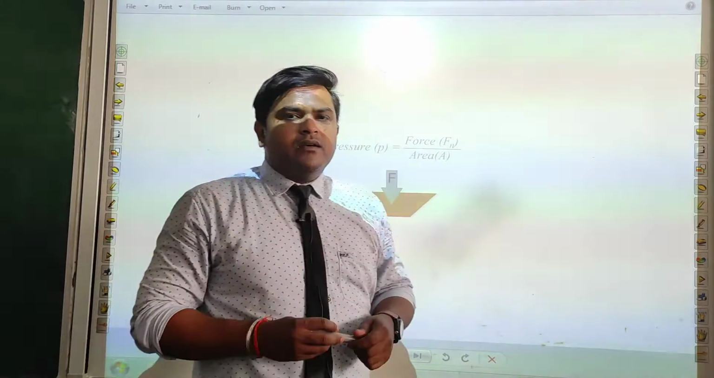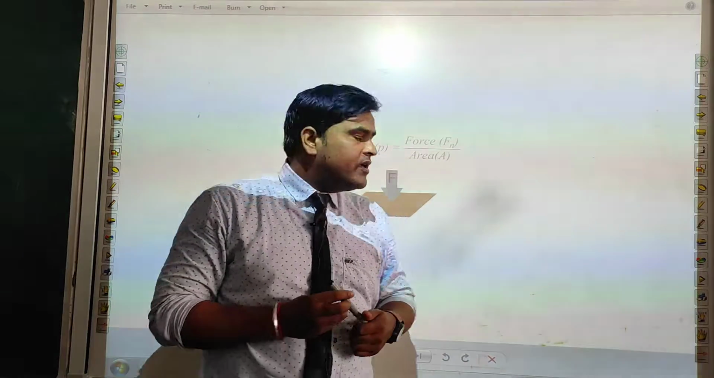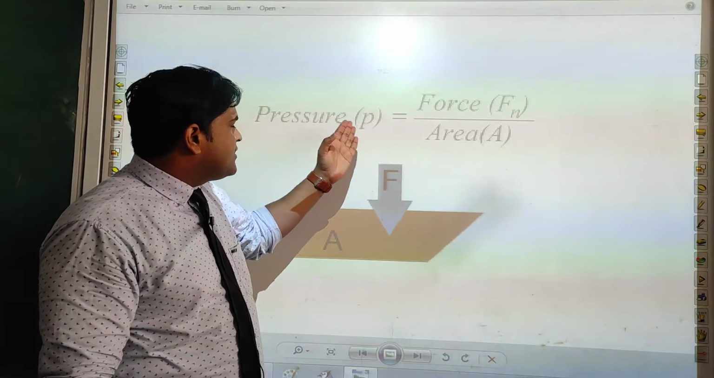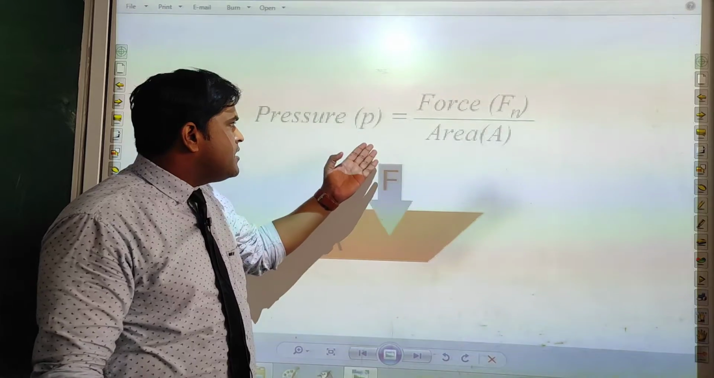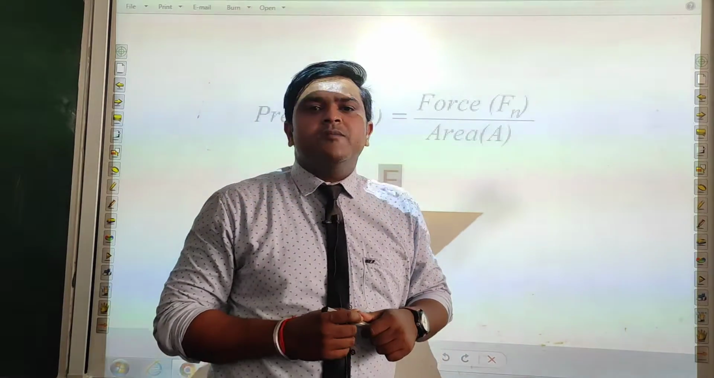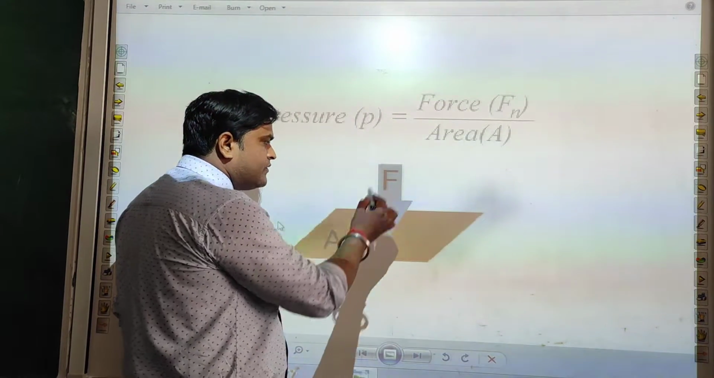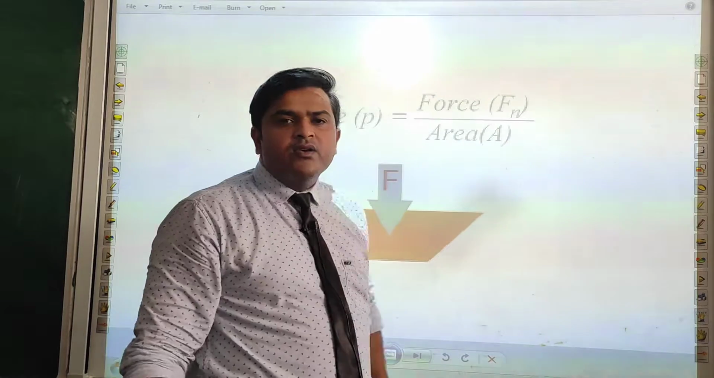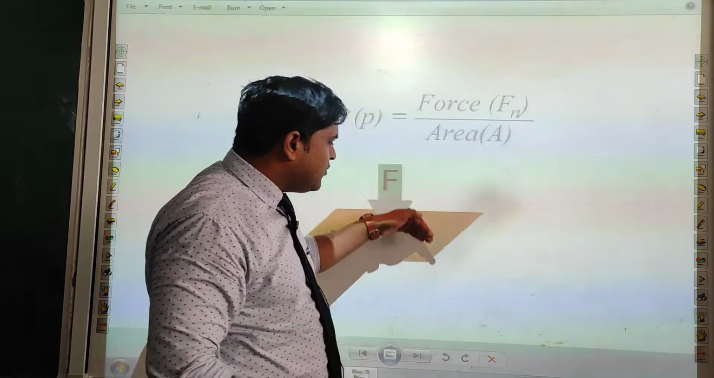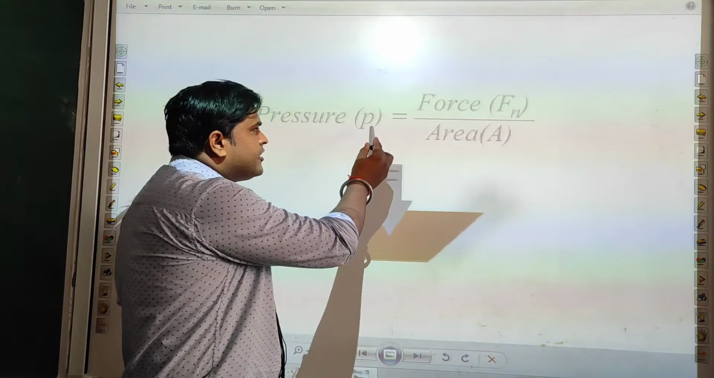Now we'll study about pressure. The next topic given in your book is pressure. Pressure is basically represented by P, and P is equal to force upon area, that is, force acting per unit area. This is the area of cross section. This is the surface on which the force is being applied. So the force acting on this unit surface area is defined as pressure, and it is represented by P.